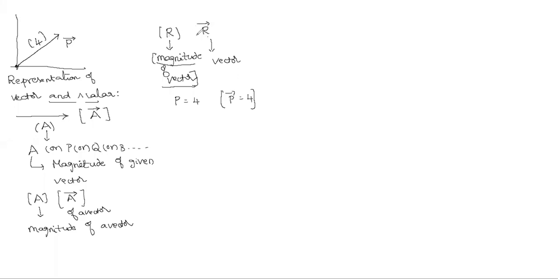Are you able to see? Yes, sir. Why are you taking this much time? Magnitude or R bar? Magnitude. Magnitude means what you have to say? P is equal to 4. Means still you have some confusion.